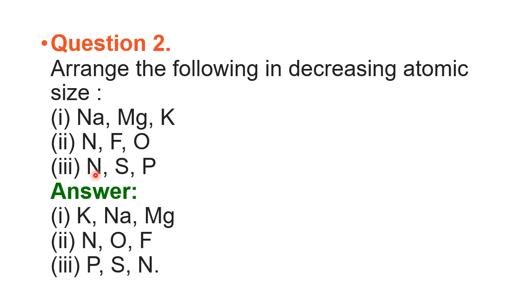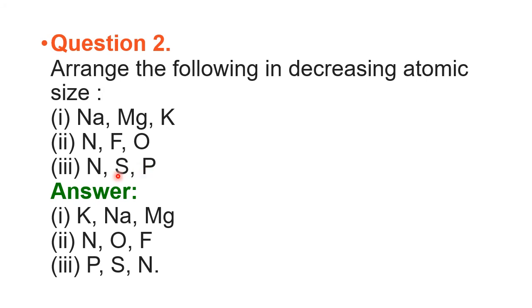Third, nitrogen, sulfur, phosphorus. Phosphorus belongs to the third period. Therefore, naturally, it is having what? No, not this. Both sulfur and phosphorus belong to the what? You see, the second period. But where is the position? You see no position. So position is what?